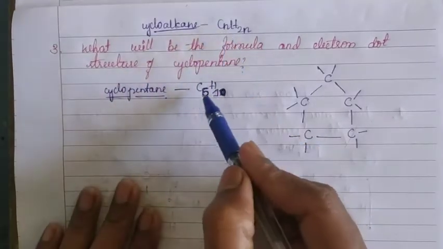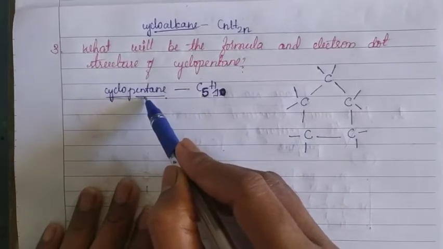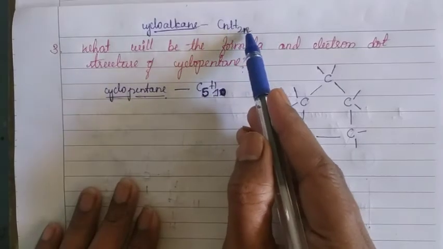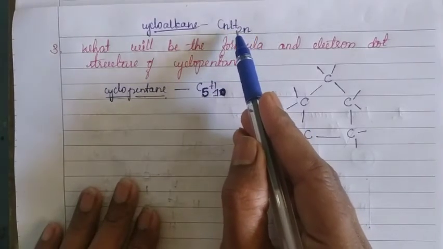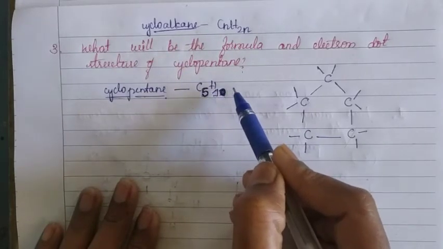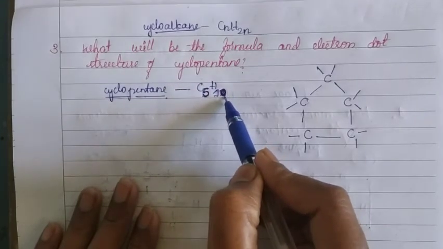Instead of n, put 5 because this is pentane. Pent indicates the number of carbon atoms, 5. Instead of n here put 5. 5 twos are 10. The number of hydrogen atoms becomes 10. The molecular formula for cyclopentane is C5H10.